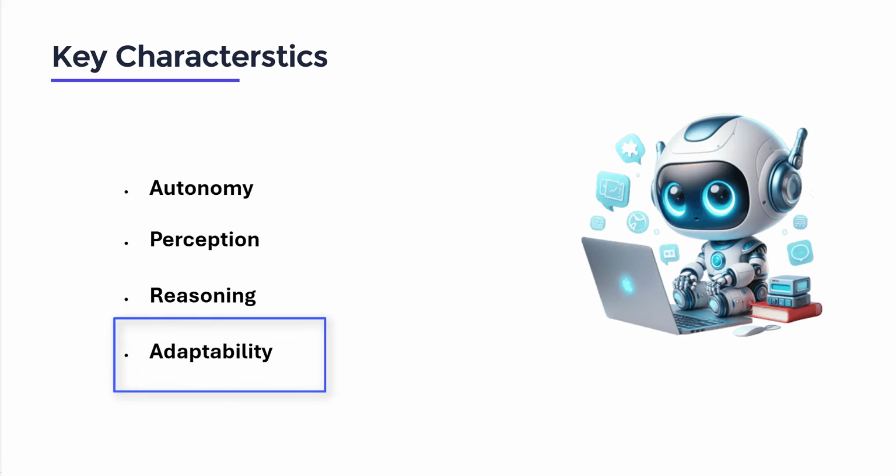Fourth one, adaptability, where AI agents improve their performance over time based on past experience and new data. This is all about the AI agents.